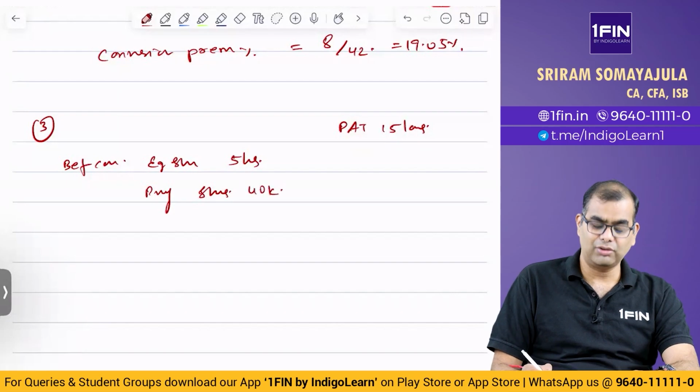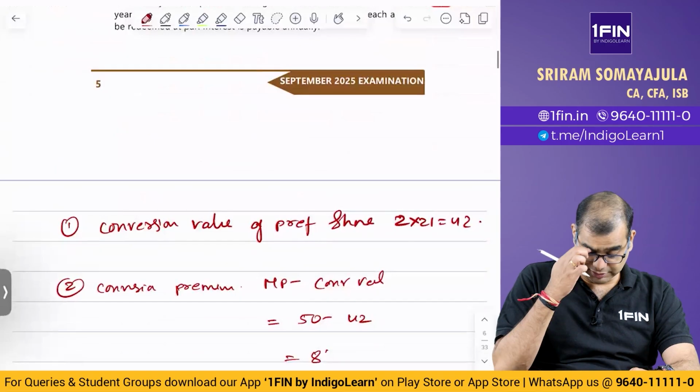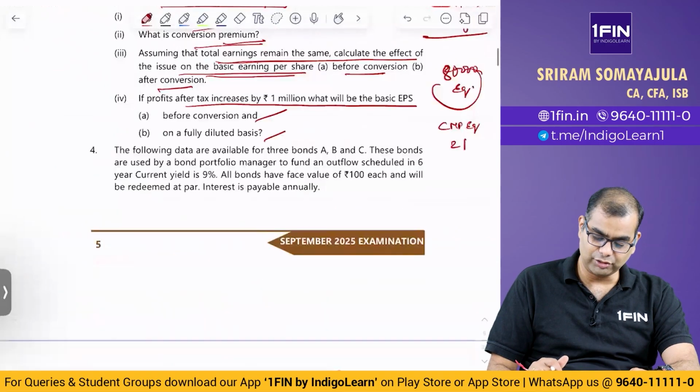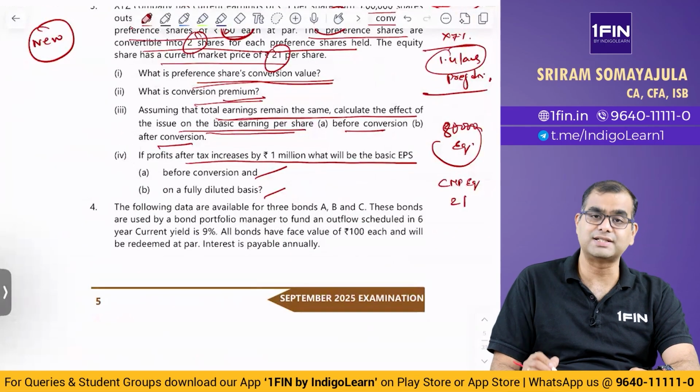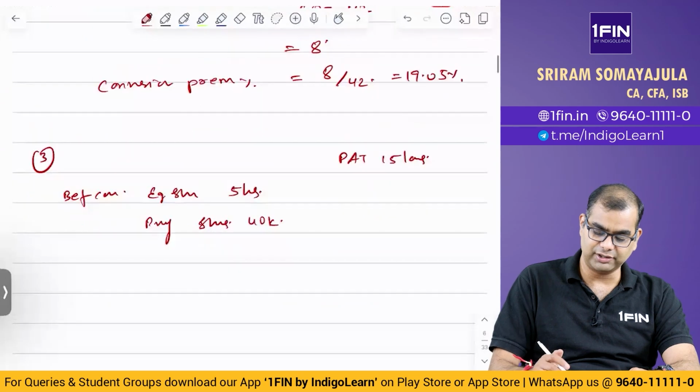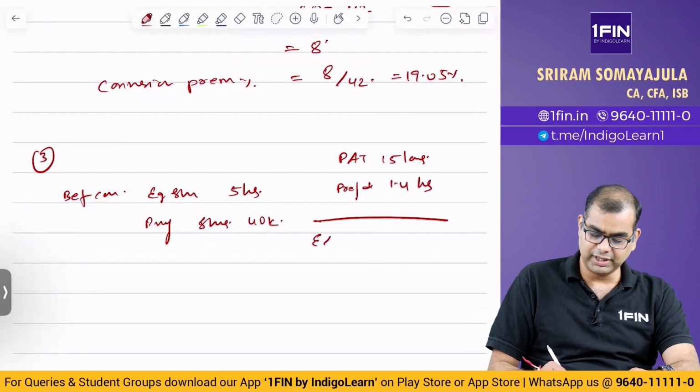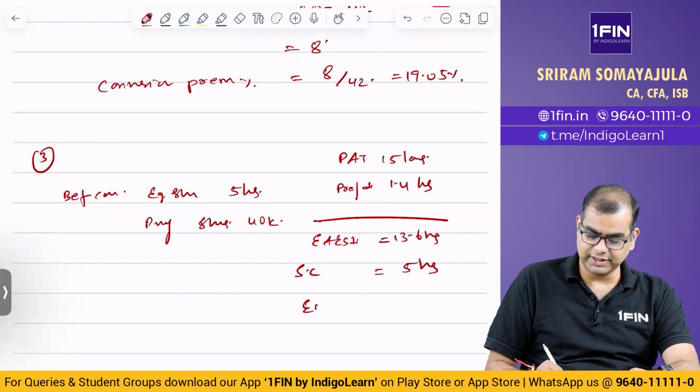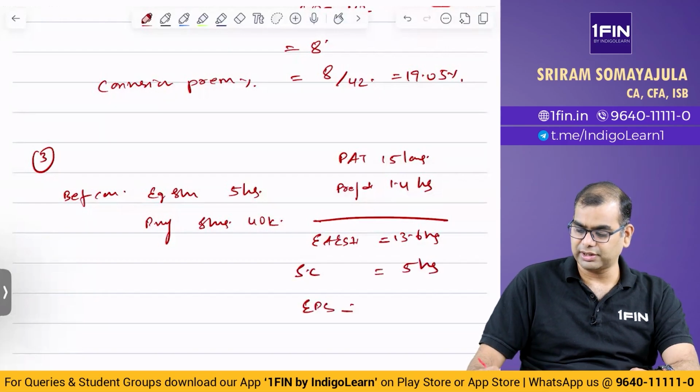40K. Now before conversion, what is the EPS? You have to pay them how much? 1,40,000 as dividend every year. So from this PAT, you will subtract preference dividend 1.4 lakhs. So earnings for equity shareholders is equal to 13.6 lakhs and share count is equal to 5 lakhs. So EPS is equal to 13,60,000 divided by 5 lakhs,